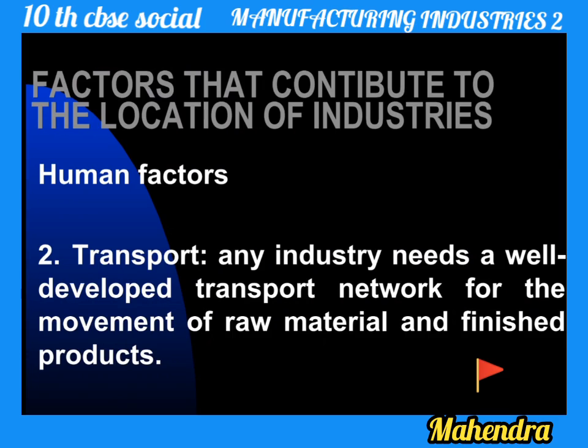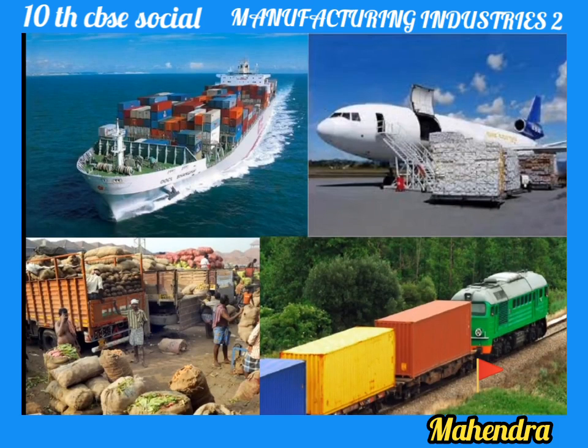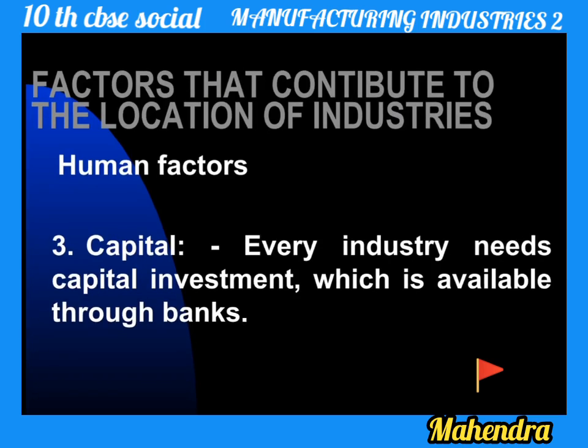This is the second point of the human factor, called transport. We can get transport through water transport, air transport, land transport, and railway transport. We can move our products from one place to another, whether it is raw material or already made material.